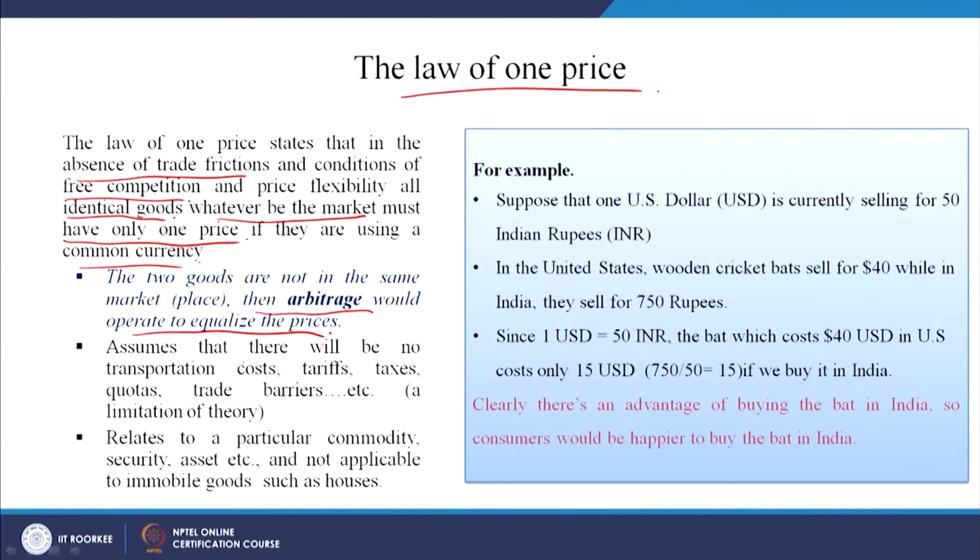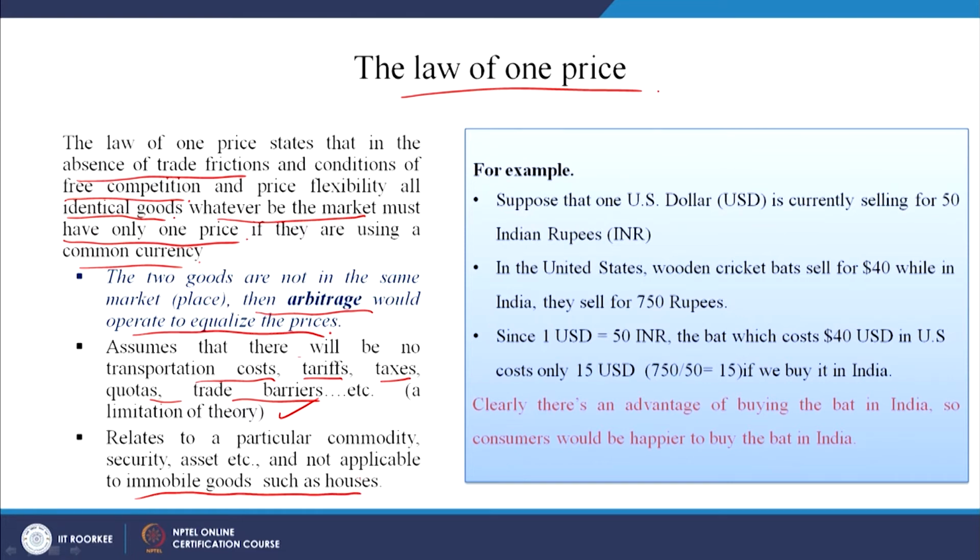It assumes that there will be no transportation cost, tariff, taxes, quota, trade barriers, etc. This is a limitation of the theory, because it assumes these things will not be there, but how is that possible? But if you include them, then it is very difficult to measure. So, that is why these assumptions are generally made. It relates to a particular commodity, security, asset, etc., and is not applicable to immobile goods such as houses. We do not talk about immobile goods.